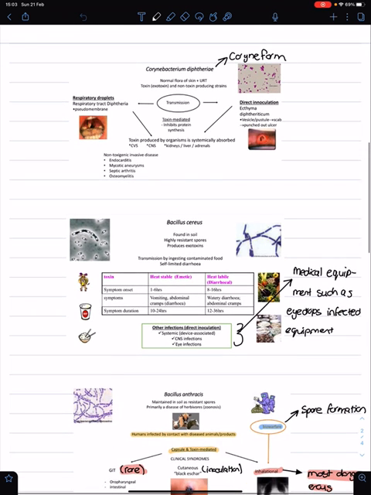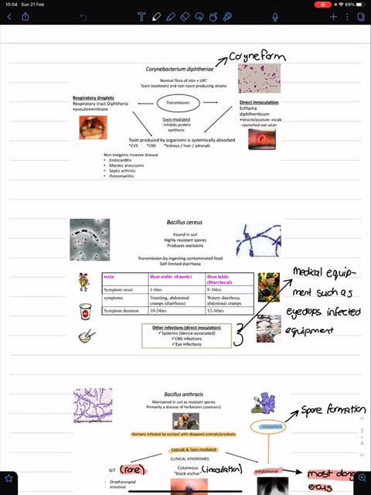Then if you look at Bacillus cereus, there are two types of Bacillus cereus infections. It's heat-stable infections, and it is heat-labile infections. So the difference between the two is the hours. The heat-stable is 1 to 6 hours after eating some food or after getting some medical attention, and then heat-labile is 8 to 16 hours, so it's a bit longer.